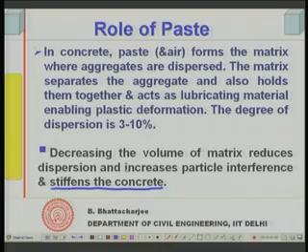So, the matrix must be sufficient to hold the aggregates together and also ensure their dispersion. Now, the matrix itself must be capable of flowing, it should have low viscosity so that it can move.